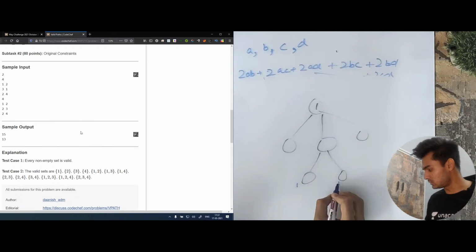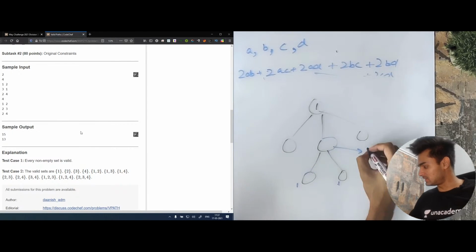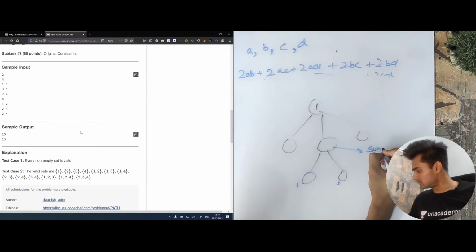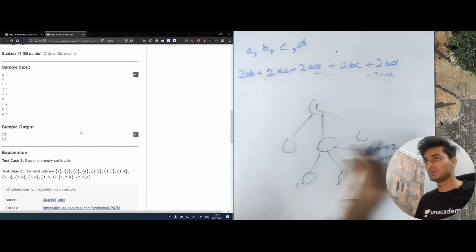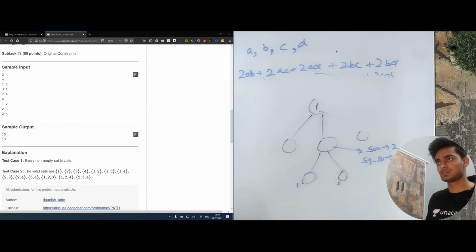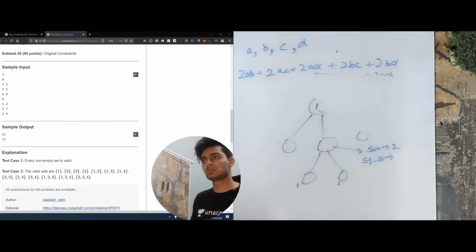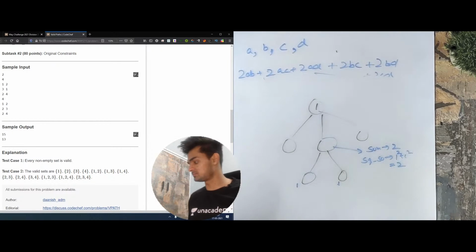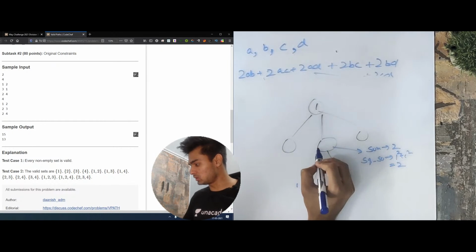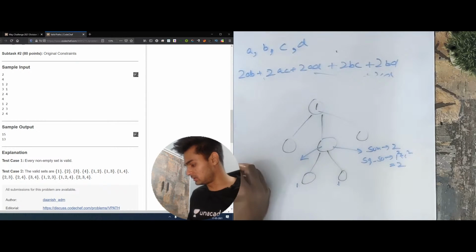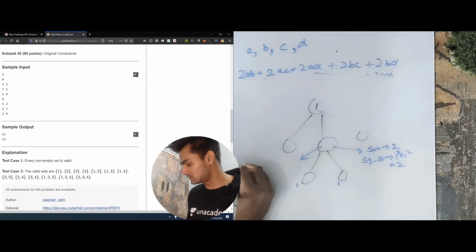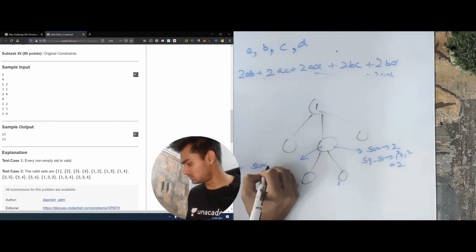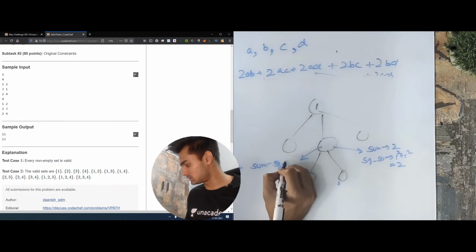Now, since this returns 1 and this returns 1, the sum is 2, and square sum will be 1 square plus 1 square, which again is 2. So the total number of nodes for this is actually going to be 1 plus sum minus square sum.